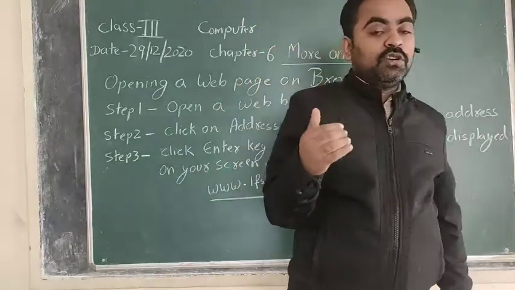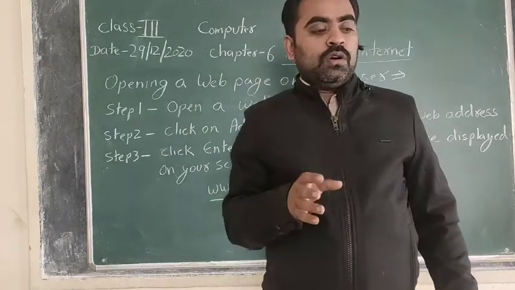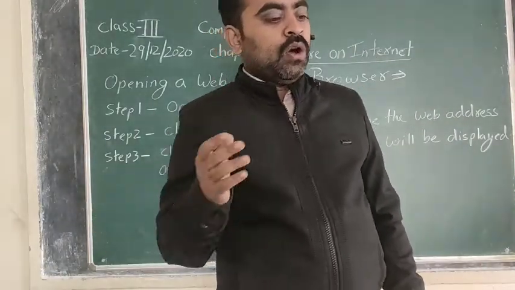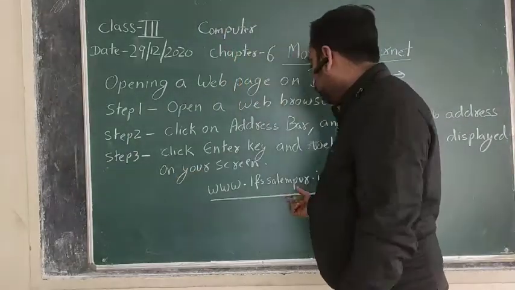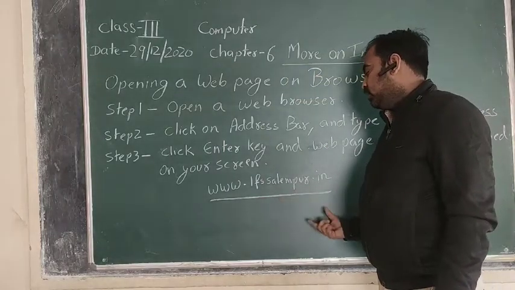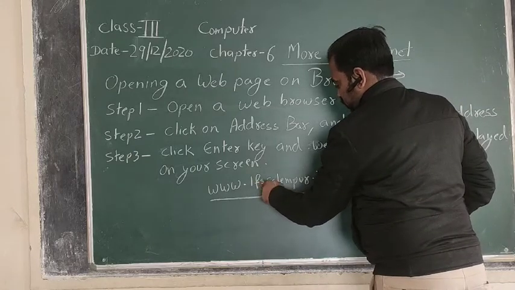The internet connection of your system is not available at that particular moment of time, or the internet connection is too slow. And the fourth one is that the address which you have typed is not correct. Suppose you put in a space.